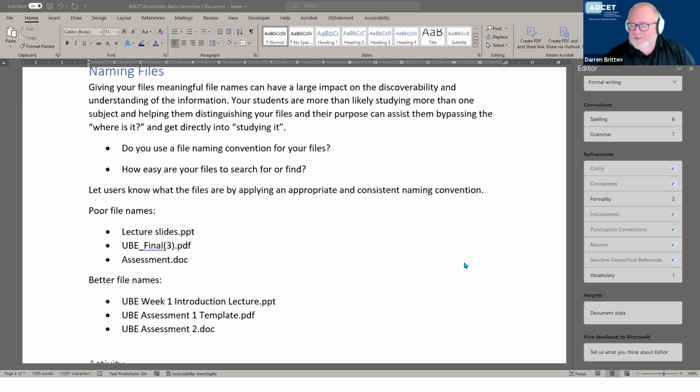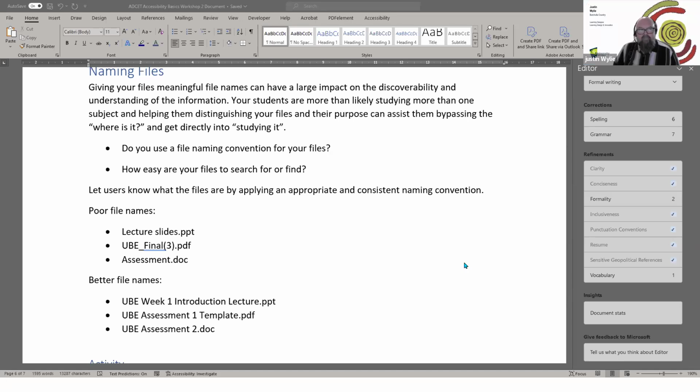We used to have an activity as part of some training for staff: download all of your files that have been created for your unit, not necessarily external ones, but all the things created at the institution, at least for the first 5-6 weeks of your subject if you can. Download everything, put it all in one folder, and then try to work out what's what. Because that's what you're asking the students to do in week 11 and 12 when they're revising. They have to go back into the unit and re-find it. They know they downloaded it and it's somewhere, but because it was just called lecture, along with another 3 subjects they may be studying, it can get really confusing.